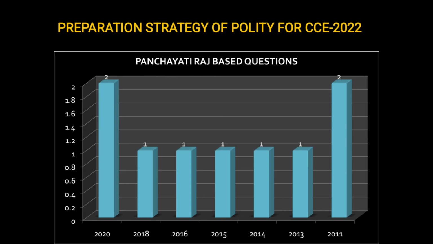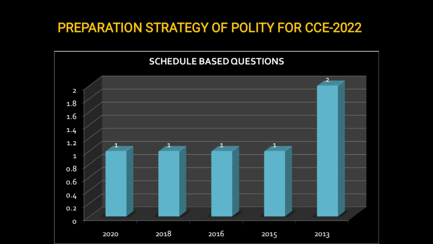Okay. Now if you see, even in the Panchayati Raj system, there were questions that were repeated. In 2020 there were 2 questions. In 2011 there were 2 questions. In all the other years, at least 1 question was asked from the Panchayati Raj system. And the Panchayati Raj system is not a very big topic. It's a small topic. You can cover it within a very short period of time. So read the Panchayati Raj system. At least you will get 1 question from that, which you can attempt.